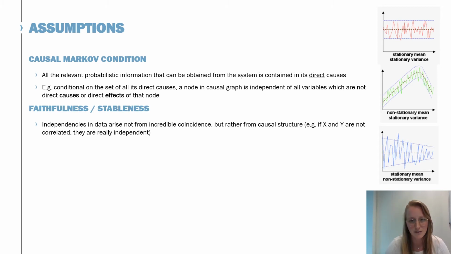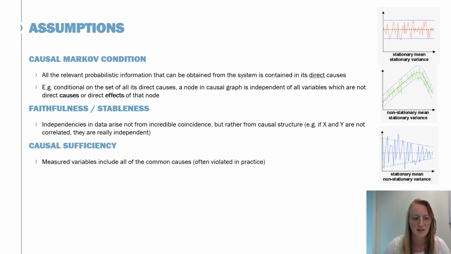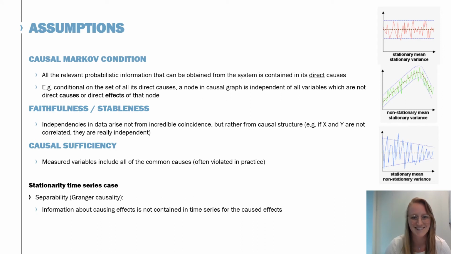Another assumption is the faithfulness assumption, which states that relations or independencies in the data do not arise from coincidence, but from a causal structure. So if two variables are not correlated, they are really independent. And the third assumption is causal sufficiency, which states that the measured variables include all the common causes. This one is often violated in practice because, also for our autonomous system, we cannot measure the entire world, and therefore we are always restricted, and this weakens our strong causality.